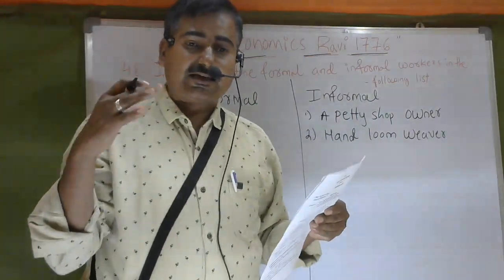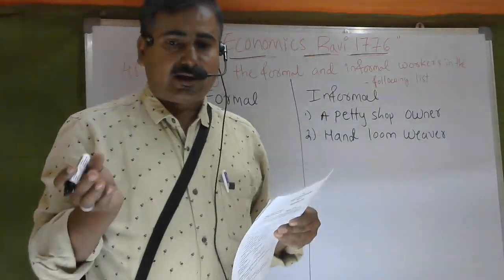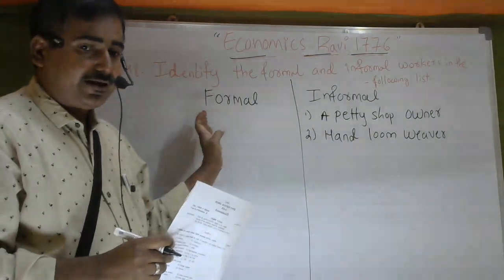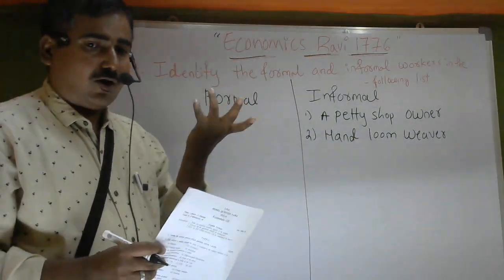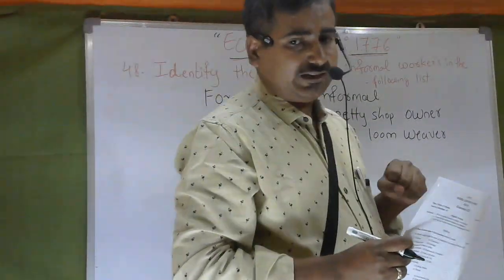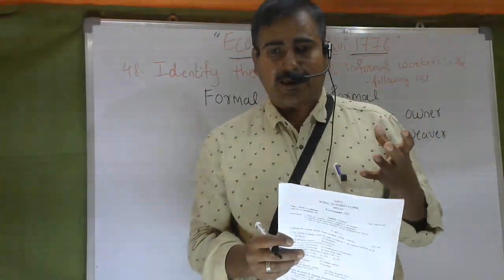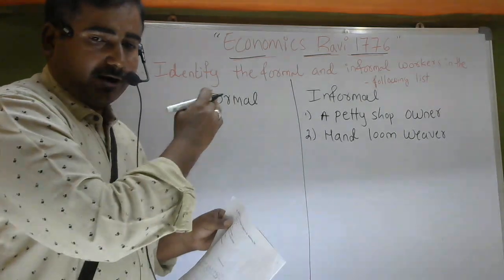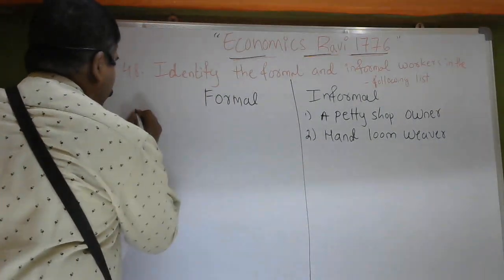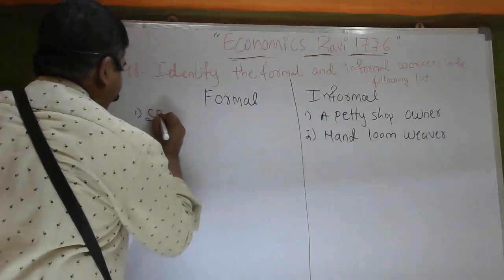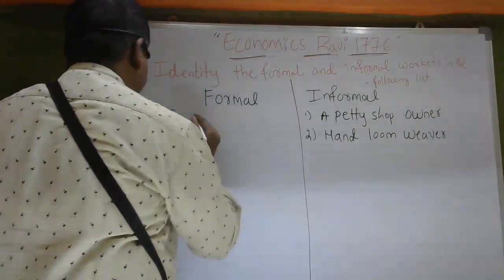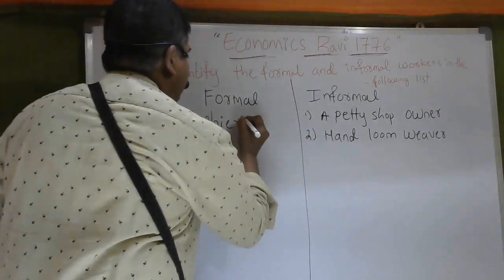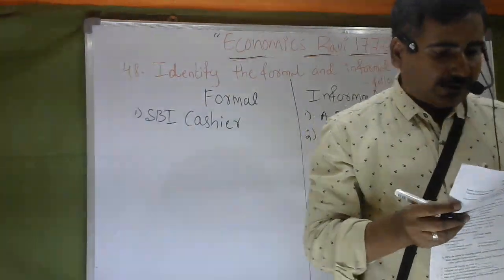And the third one, SBI cashier. SBI is the State Bank of India. A State Bank of India cashier comes under the formal side. Why? Because they enjoy a lot of government securities, there is fixed time and a salary. So all these things decide it is in the formal sector. So the first one, SBI cashier.